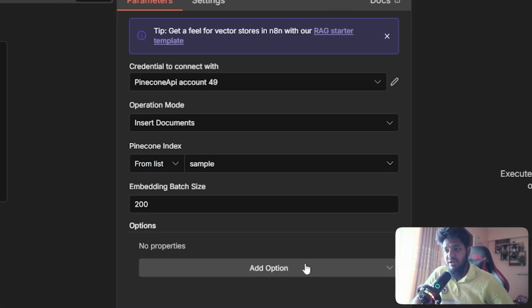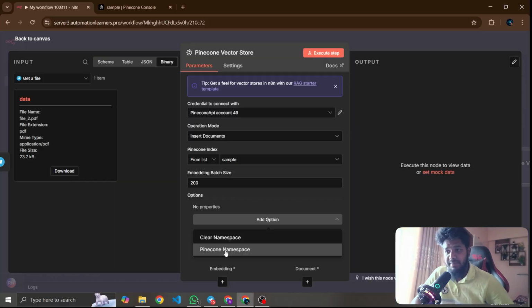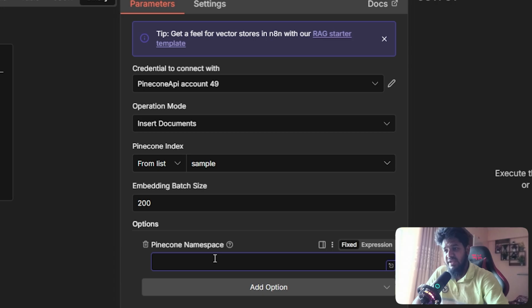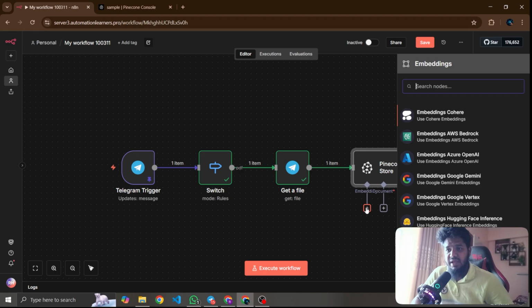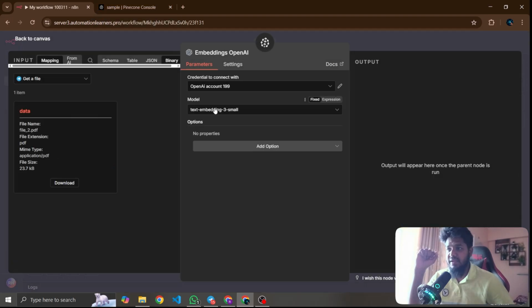Now I need to create a namespace, because I want to keep this information organized. So, the Pinecone namespace, and I want to give it the name PDF. Okay, so PDF is complete. Now the embedding model: I need to give the embedding model, which is text-embedding-3-small. Okay, embedding 3 small.